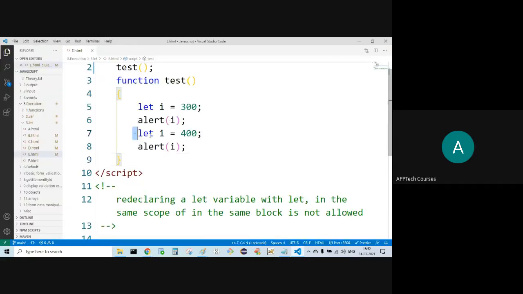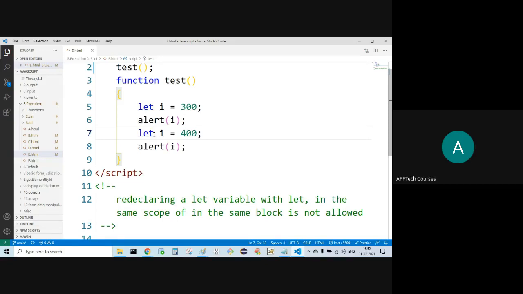It is purely acting like other programming languages. Once I declare a variable with some type, I cannot redeclare it in the same scope or block or method. Not possible. But with var, redeclaration any number of times is possible.